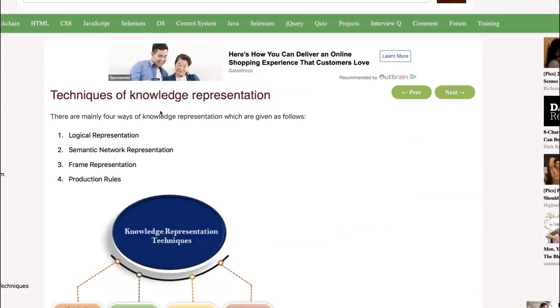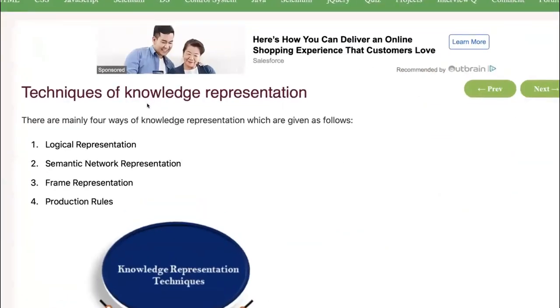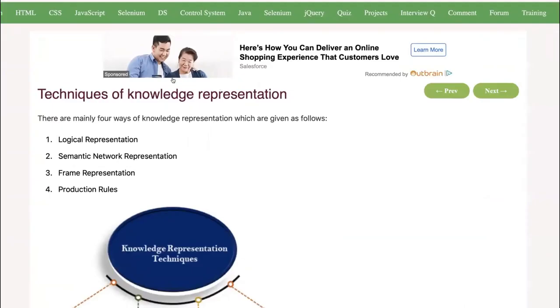So these are techniques of knowledge representation. In the module class, this is mentioned as knowledge representation technologies, the KRT. So we can also think of it as techniques. There are mainly 4 ways of knowledge representation, given as follows. So these are the ways to represent knowledge in a machine or in our AI agent.